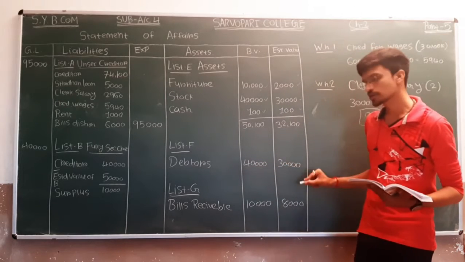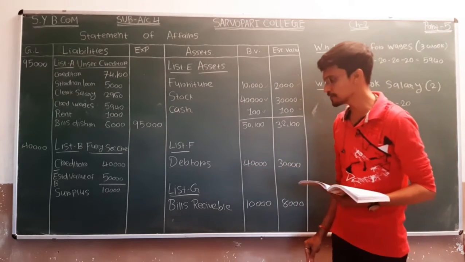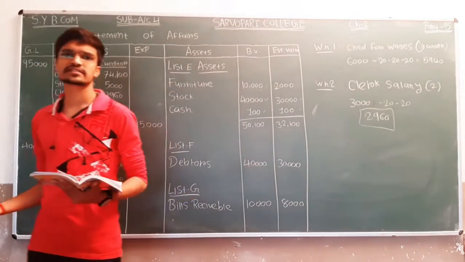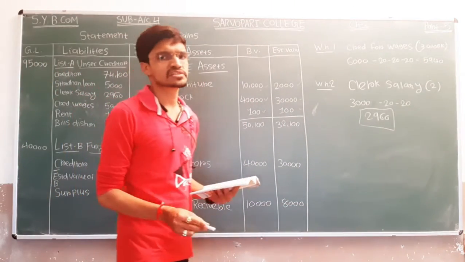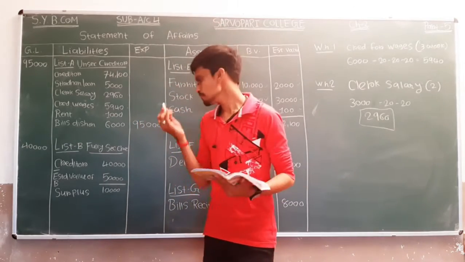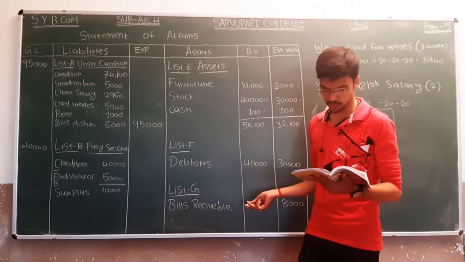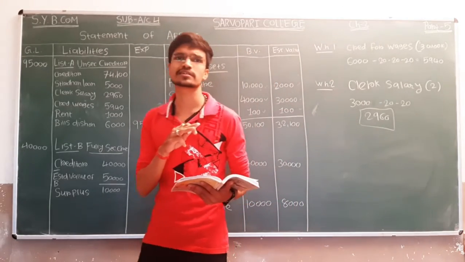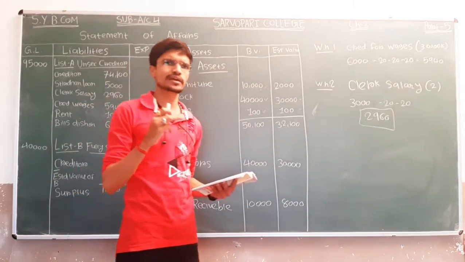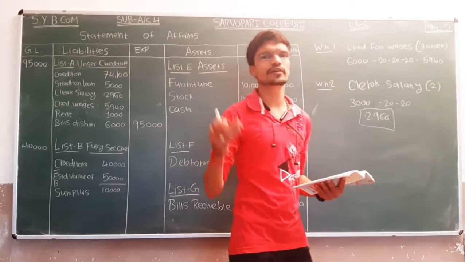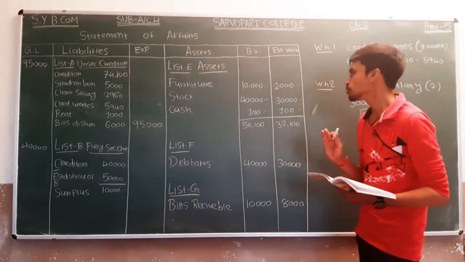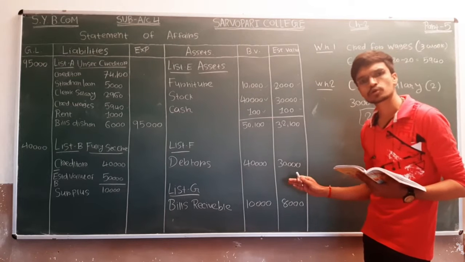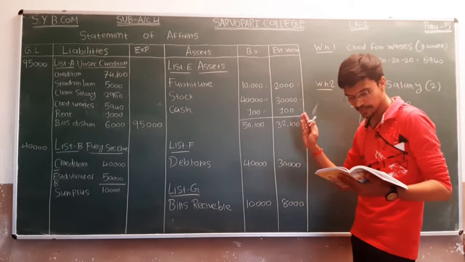Next we have list G. Under the head of list G, we describe bills receivable amount. We have to show what will be the bills receivable amount. Okay, we have to consider two amounts mainly. બે આપણે amount consider કરવાની છે. Very first book value and ત્યારબાદ estimated value of that assets. Okay, તો આપણે consider કરીએ bills receivable ની book value. તો book value આપણને total આપેલી છે 10,000. Estimated value આપણને આપેલી છે 8,000.